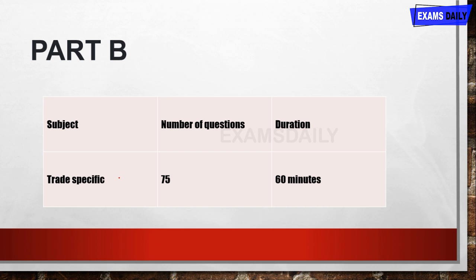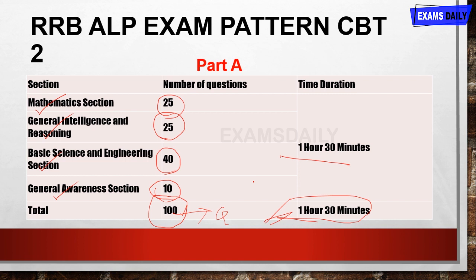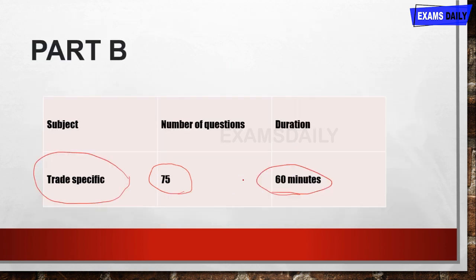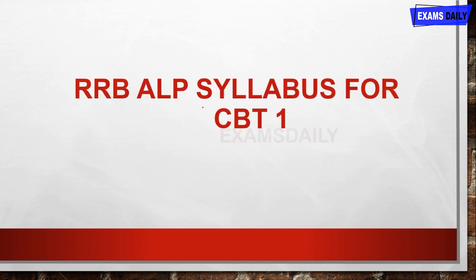Then part B is for the trade specific syllabus. You are going to write your trade syllabus for 75 questions, and the time duration is 60 minutes. For 1 hour you are going to write your trade related syllabus examination for part B. This is for the CBT 2 examination, which comprises part A and part B. You write part A for 1.5 hours and part B for 1 hour, and it belongs to your trade syllabus. Now I'm going to share the RRB ALP syllabus for the CBT 1 examination.